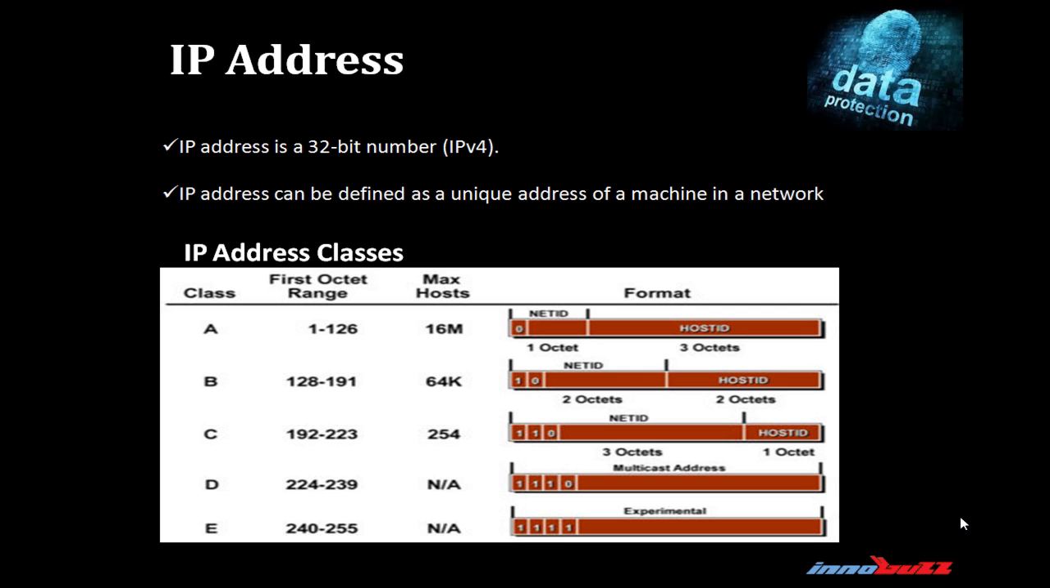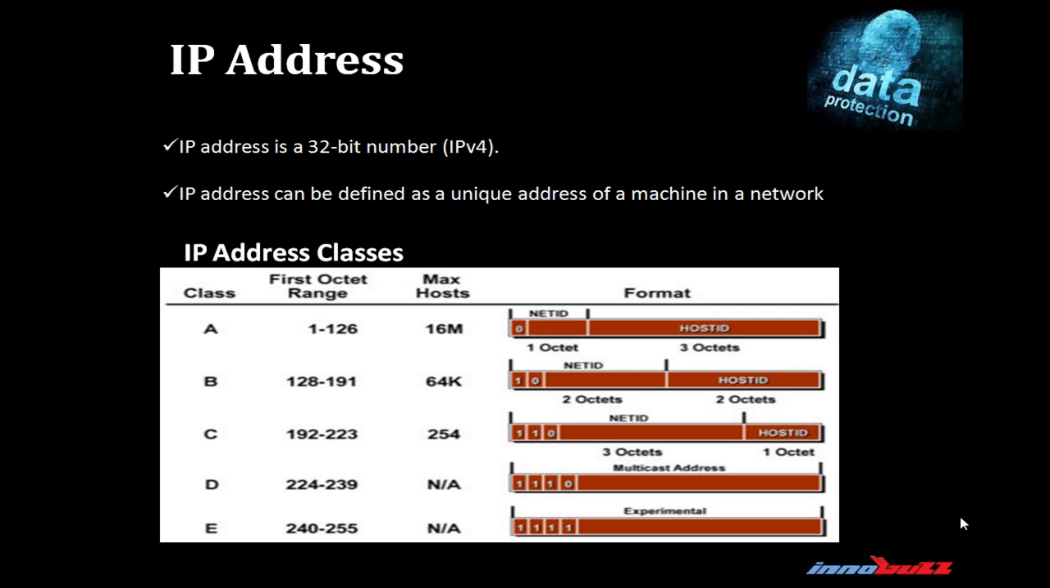What are IP addresses? One of the important questions in networking. So what is it? IP address can be defined as a unique address of a machine in a network. It is a 32-bit number, means in IP version 4. There are 5 classes of IP addresses: class A, class B, class C, class D, and class E. Class A comprises one network ID and the rest are the 3 host ID. It ranges from 0 to 126. Address range 127 is reserved for the machine itself, which is called loopback address.